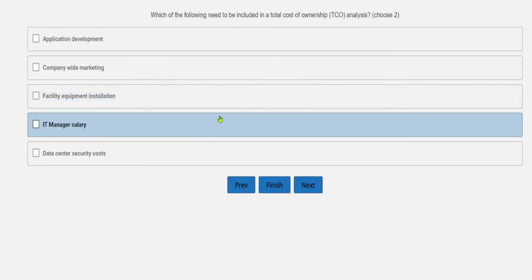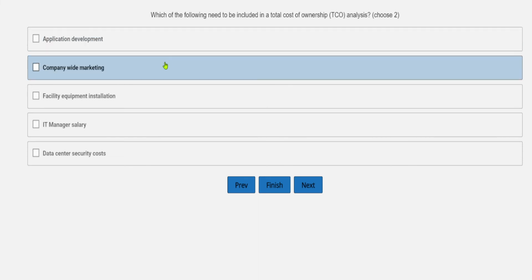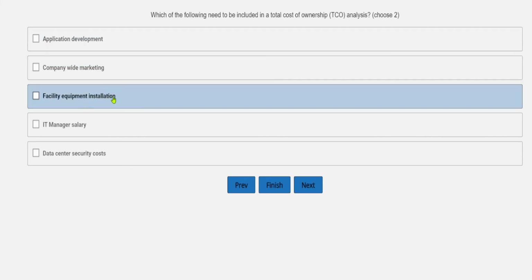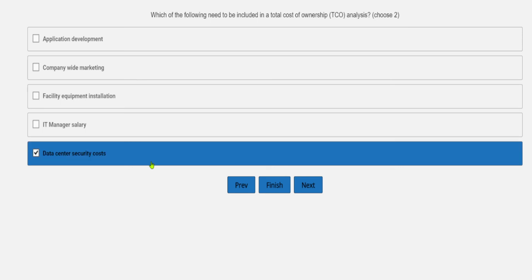Which of the following need to be included in a total cost of ownership analysis? Application development, company-wide marketing, facility, equipment installation, IT manager salary, data center security cost. Data center security cost can be one option over here.